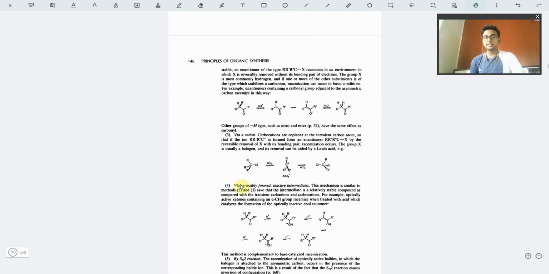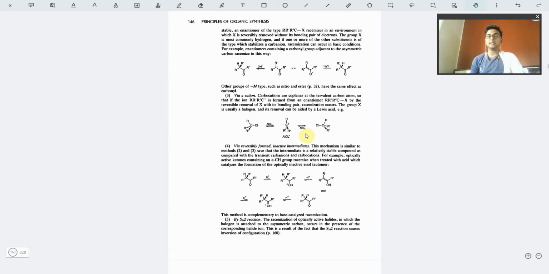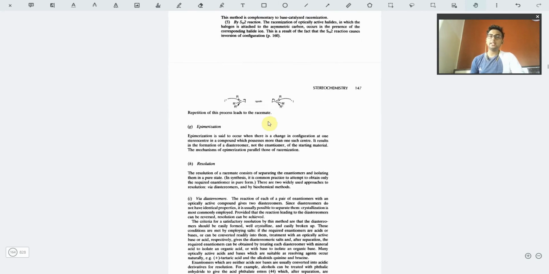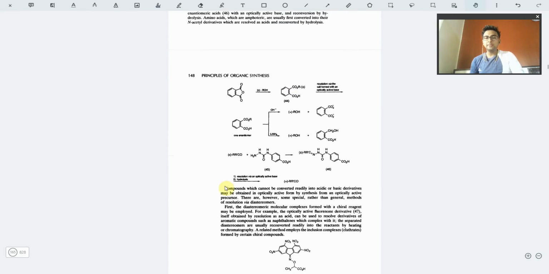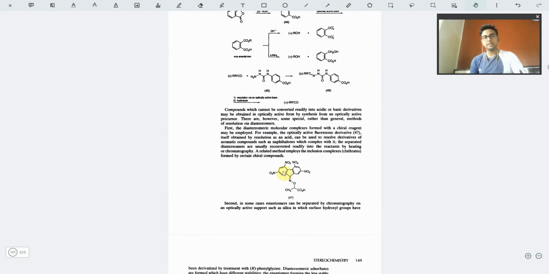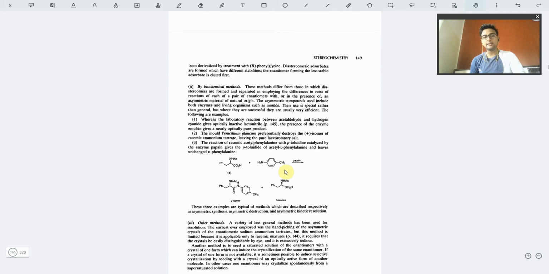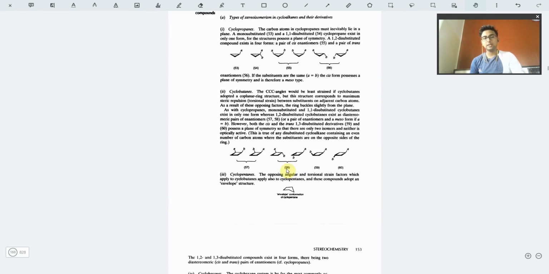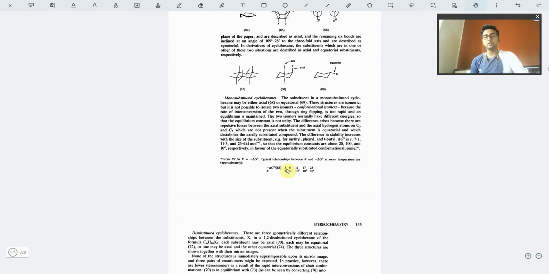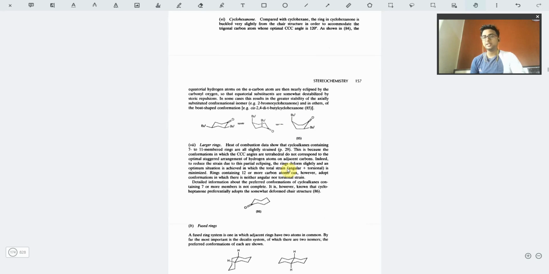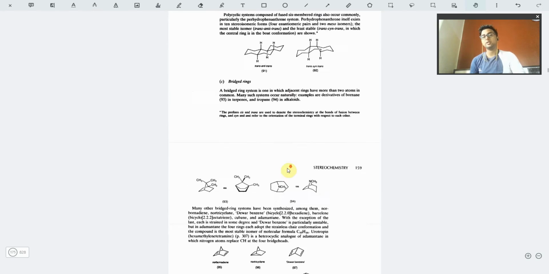You can see the stereochemistry involved in reactions, such as attack from a Lewis acid or in the presence of an H plus, is given in this book. So for reaction purposes you can follow stereochemistry from this book. Other than that you can follow any other standard stereochemistry textbook.